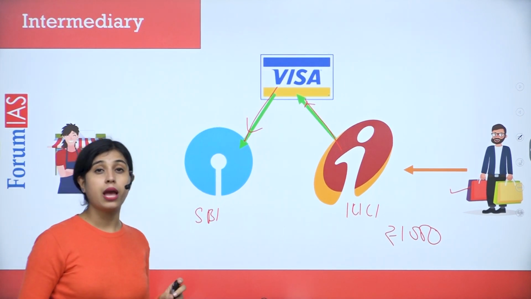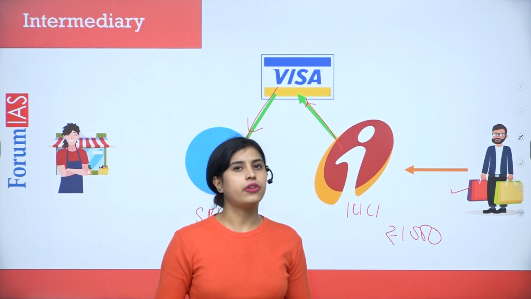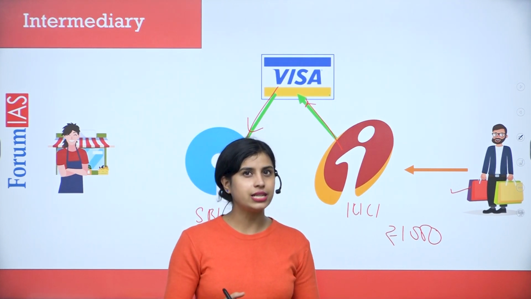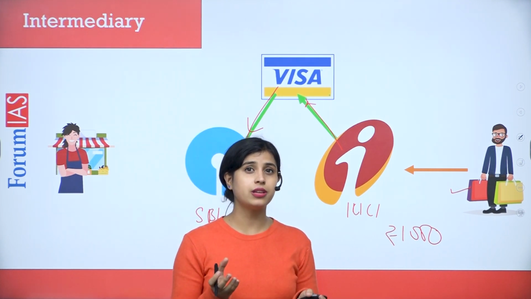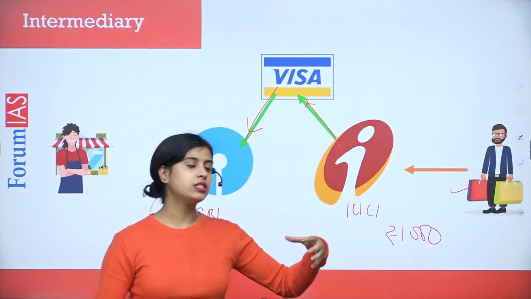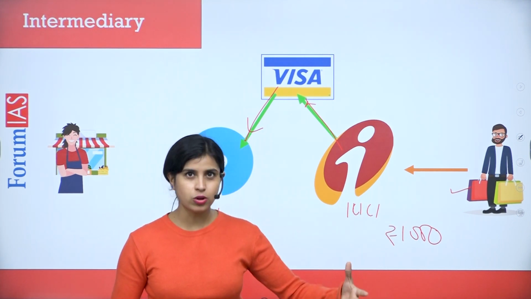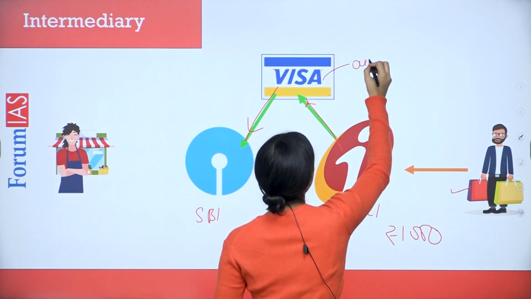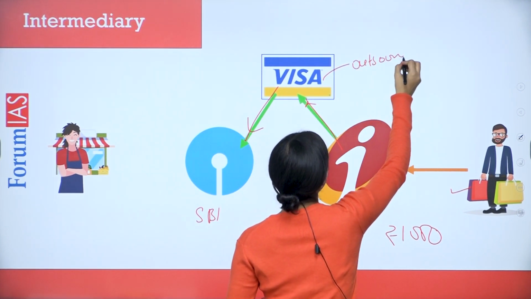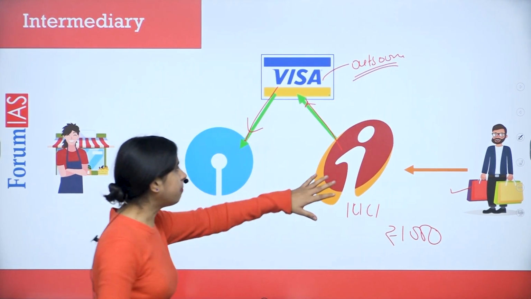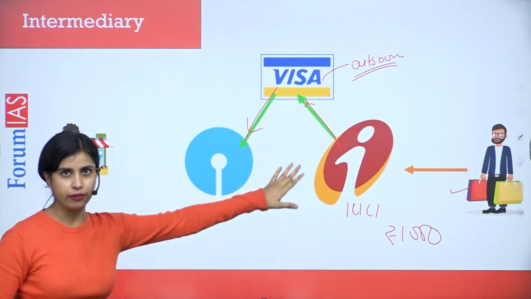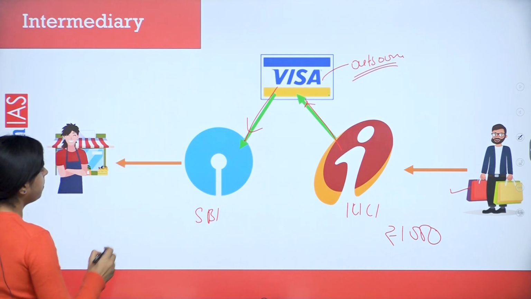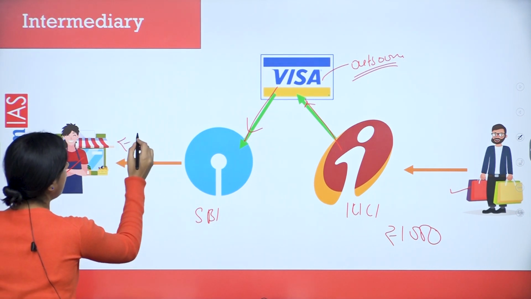Now, keep that in mind. Banks are usually good in financial transactions, but technically they are not that sound, and that's why they outsource the service. They actually use that service from another party. So what is happening basically? Outsourcing is happening. Banks have taken the help of a payment gateway so that payment settlement can take place between two different banks. And ultimately, payment will be done to the merchant, that is rupees 1,000 will come to him.